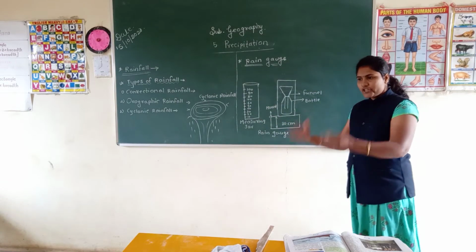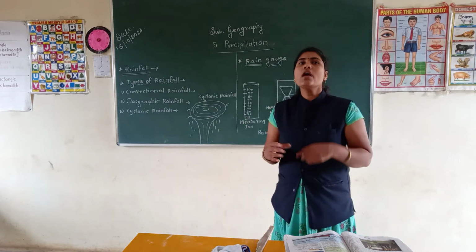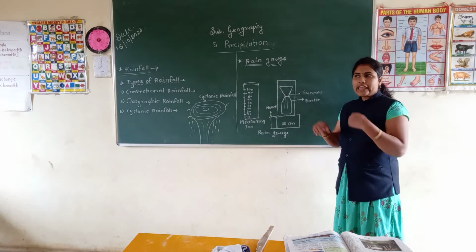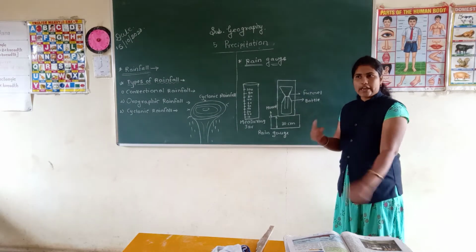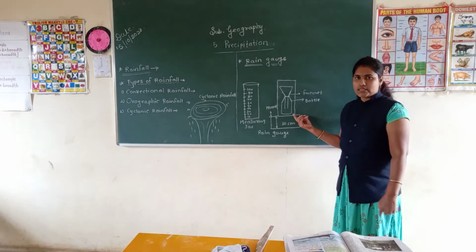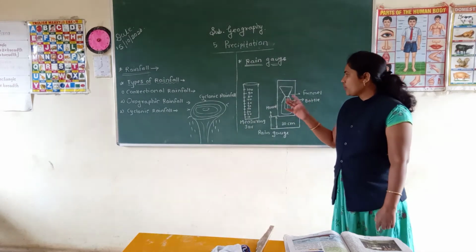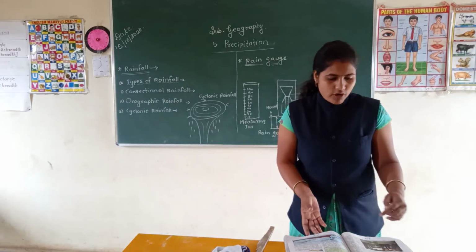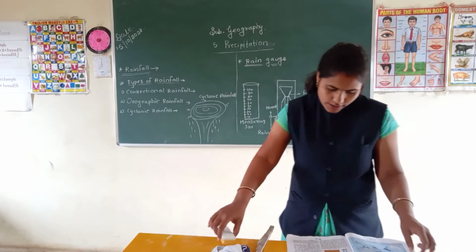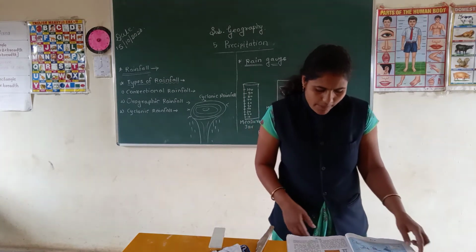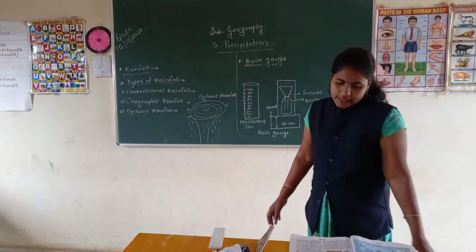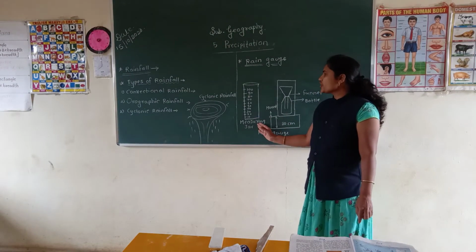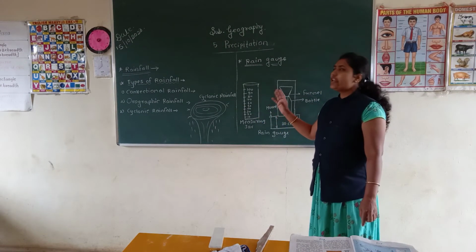Students, in a region where there is heavy rainfall, we have to measure the rain after every 3 hours. Understood, students? That is how we measure rain. Now see students, the measuring jar reads in millimeters. This measuring jar measures the rain in millimeters.